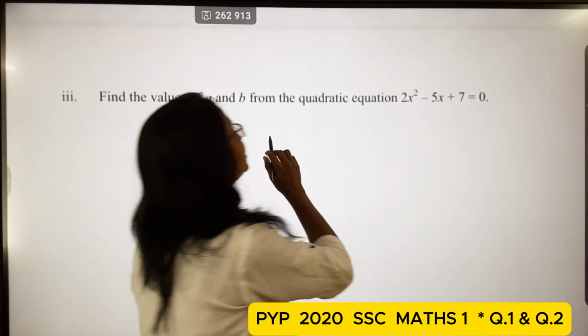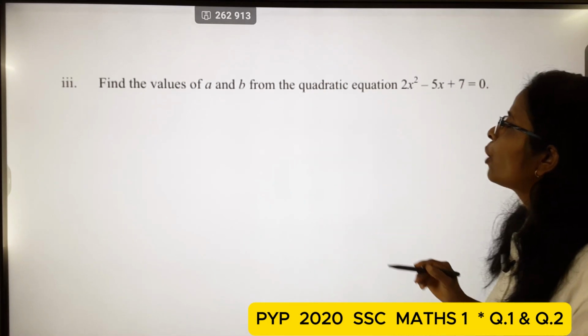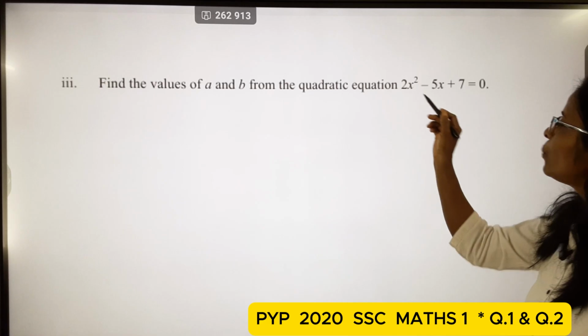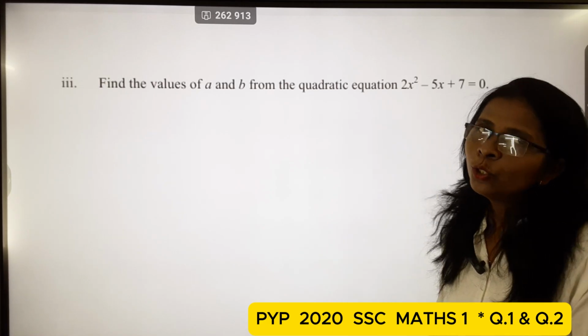The next question is: find the values of a and b from the quadratic equation 2x squared minus 5x plus 7 is equal to 0. Here we write the given quadratic equation: 2x squared minus 5x plus 7 is equal to 0.